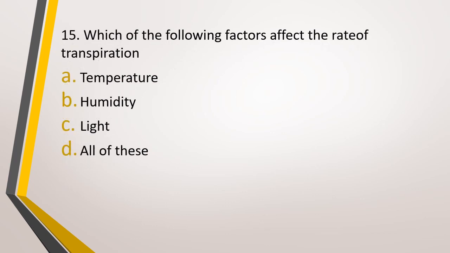Question number 15. Which of the following factors affect the rate of transpiration? Option A, temperature, option B, humidity, option C, light, option D, all of these. The correct answer is option D, that is all of these have an effect on rate of transpiration.